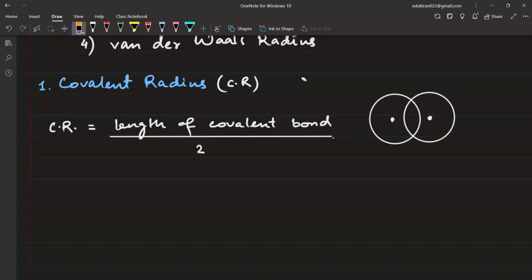So covalent bond is formed by sharing of electrons, right? Yes or no? You know this, or is this new information? You know it, right? So if we are sharing electrons, electrons are not going anywhere. So let us suppose one electron is here and the other electron is here, right? And these are the nuclei. What we will do, we will measure the distance from here to here. This will be bond length of the covalent radius. So because you have atom A and then bond and atom A, this bond length divided by 2 will give you the atomic radius of this atom, and this half will give you the atomic radius of this atom. Got it, Rishita?